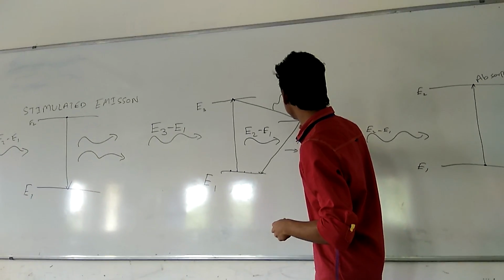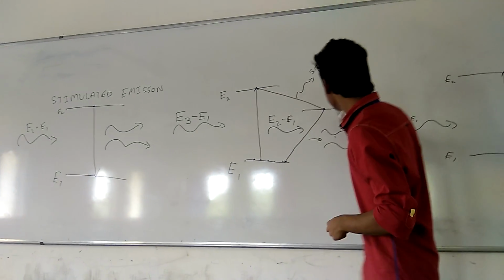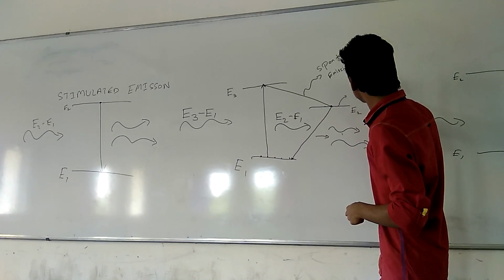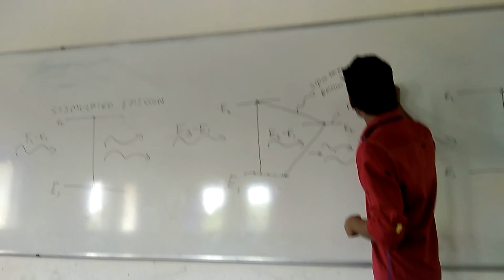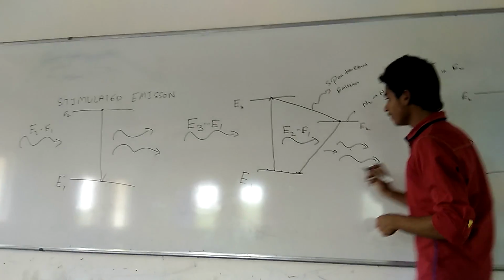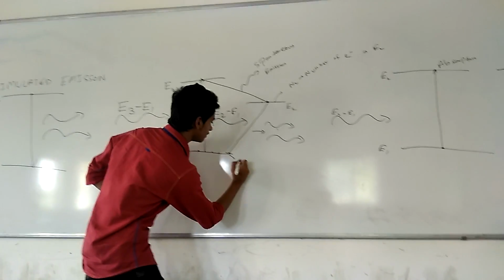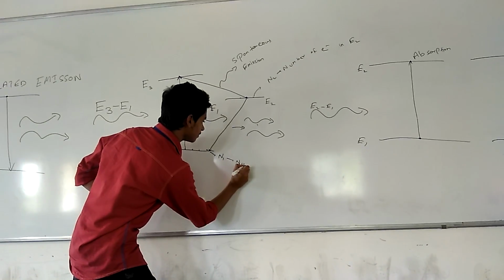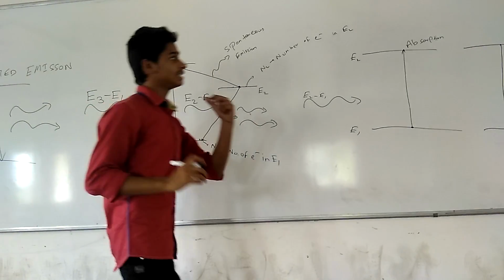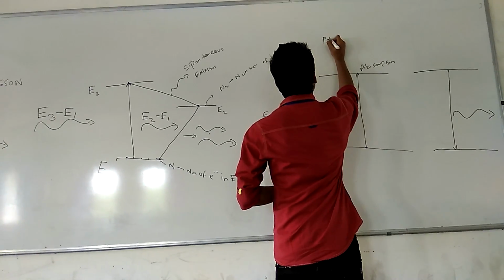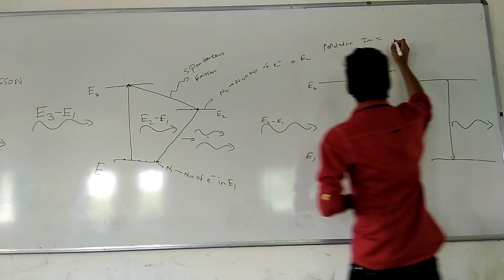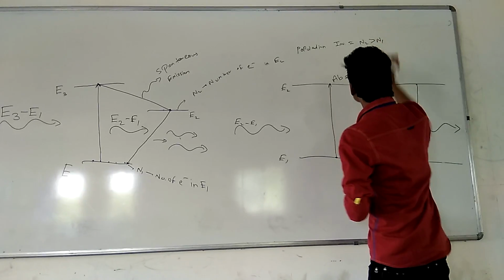See what happens in population inversion: if we call the number of electrons here N2, and we call the number of electrons here N1, then the main condition for population inversion is that N2 must be greater than N1.